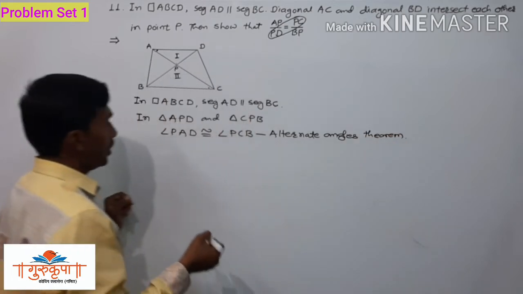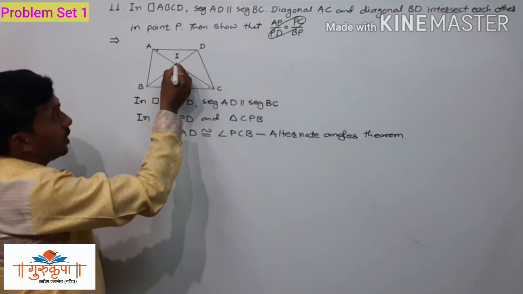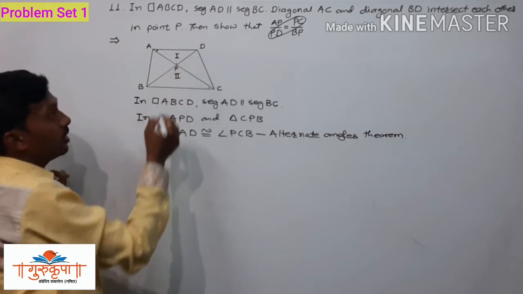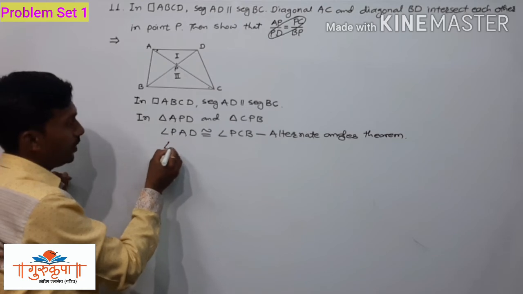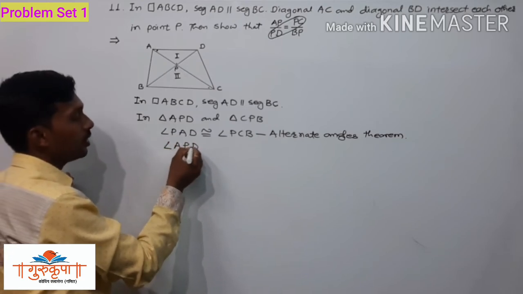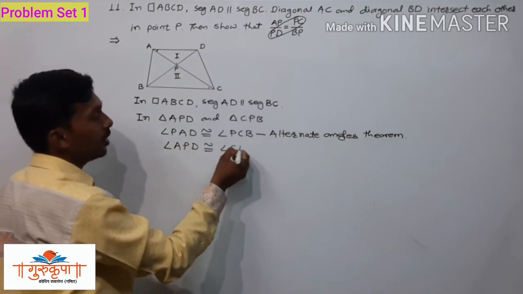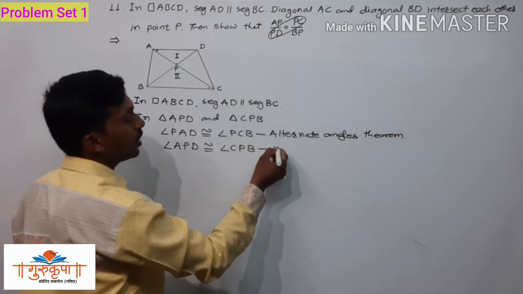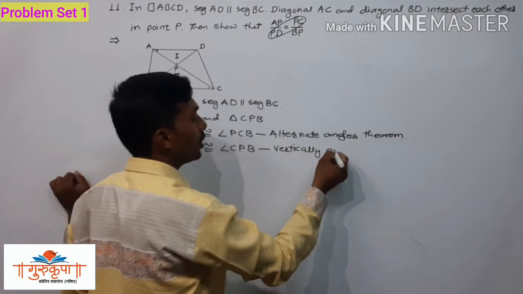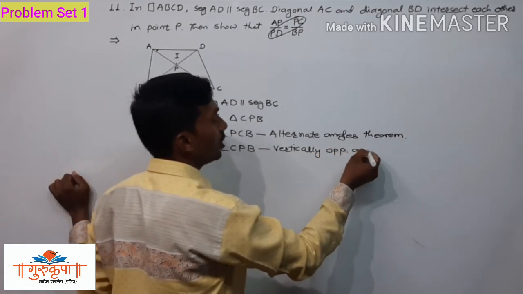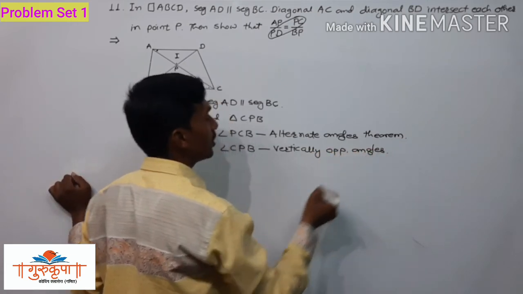Now we have to write that angle APD is congruent to angle CPB, that is vertically opposite angles. Angle APD is congruent to angle CPB, and the reason is vertically opposite angles. Vertically opposite angles are congruent with each other.